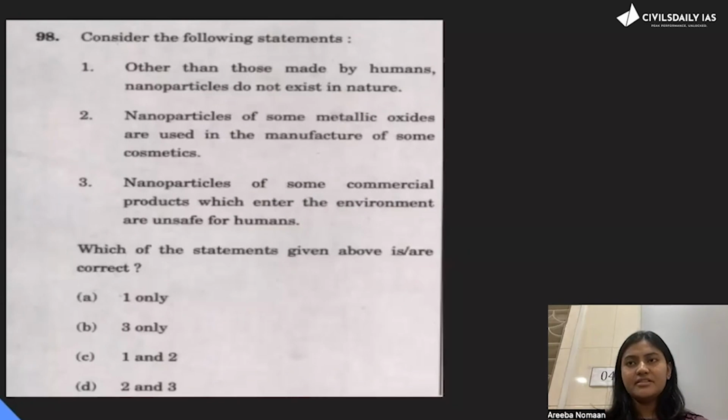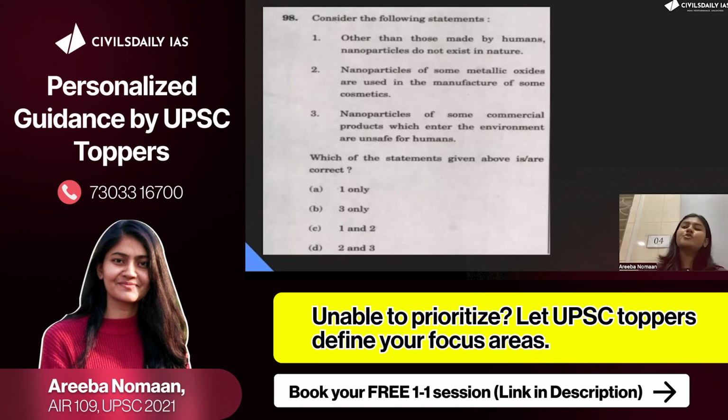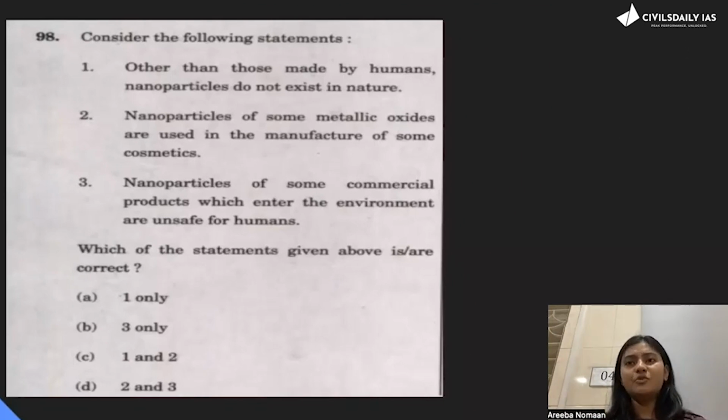I guess this is the last question of our session. Which of the following statements are correct? Other than those made by humans, nanoparticles do not exist in nature. Again, as I told you, science is an immense field to discover. A lot of discoveries are yet to be seen. Inventions are in line. So we do not know that nanoparticles do not exist in nature at all.